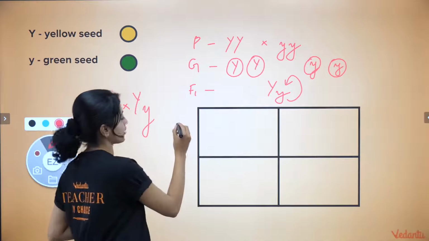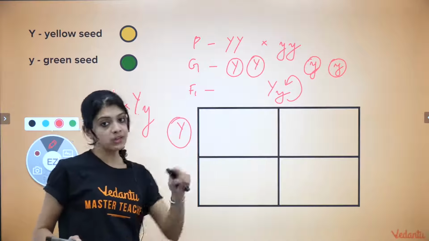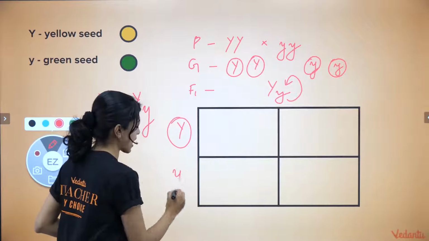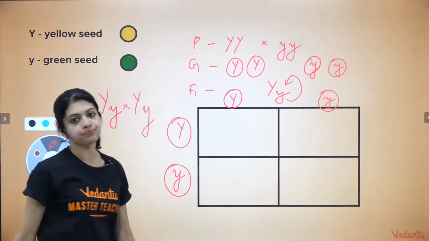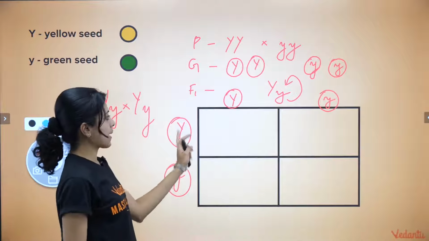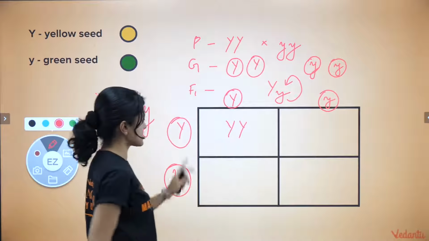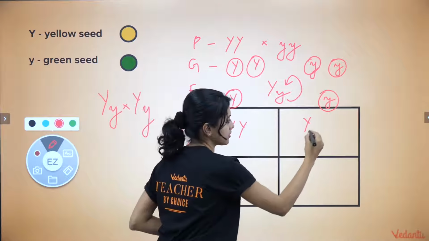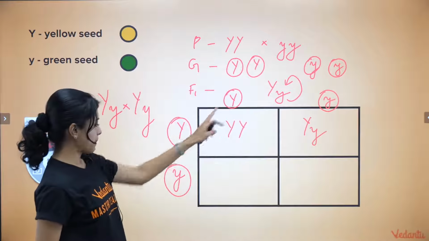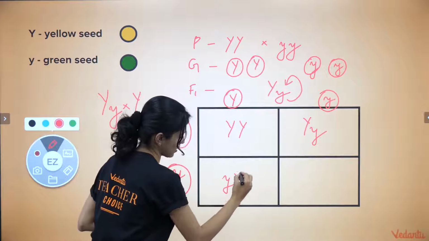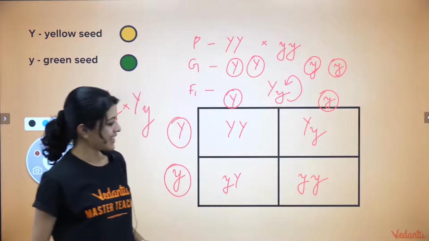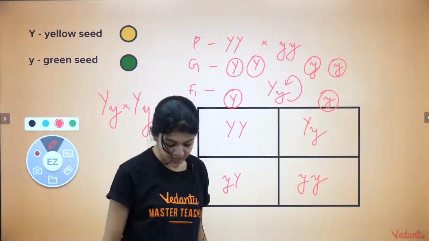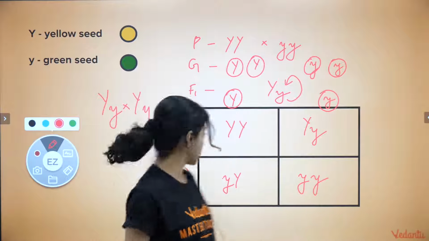For this parent, it would be a capital Y going into one gamete. Another gamete would have the small y. Here again, for the second parent, it's going to be the same, a capital Y and a small y. How would you work this out? Capital Y would be the combination of this, a capital Y, small y here. Here again, a capital Y and a small y, or small y, capital Y, and a small y in this case. These are the different genotypes that we have got in the F2 generation.